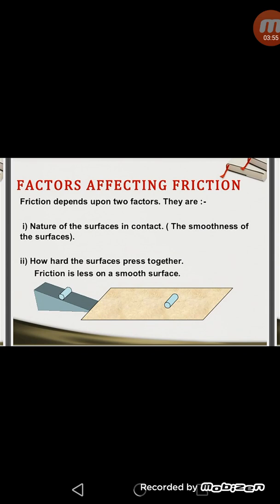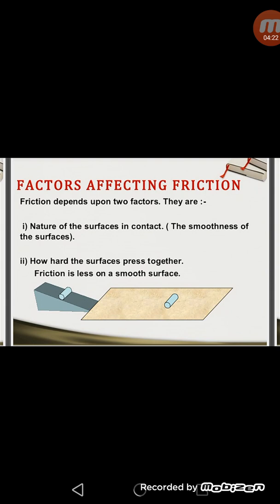Now, what are the factors affecting friction? There are two factors which affect the friction. Number one is the nature of the surfaces in contact. If the surfaces which are in contact are rough, they will have more frictional force, and if the surfaces are smooth, they will have less frictional force. The second factor which affects the friction is how hard the two surfaces are pressed together.